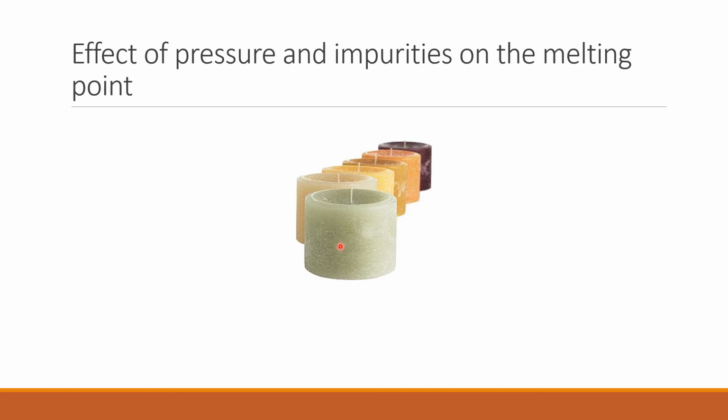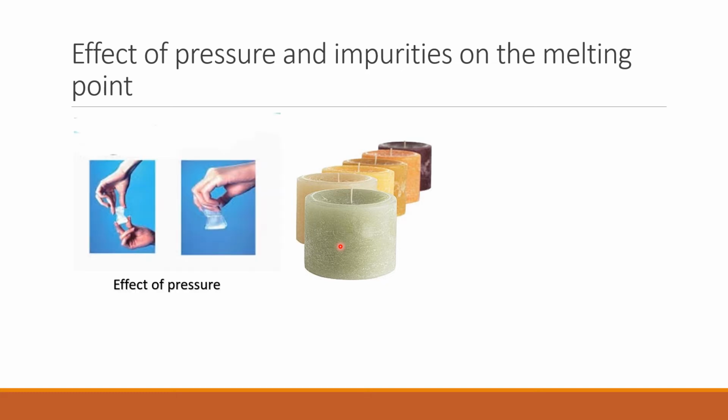Now, for substances like ice, which contract on melting, if you apply pressure to such substances, in that case its melting point goes down. For example, if we press two ice cubes together, the melting point is lowered.